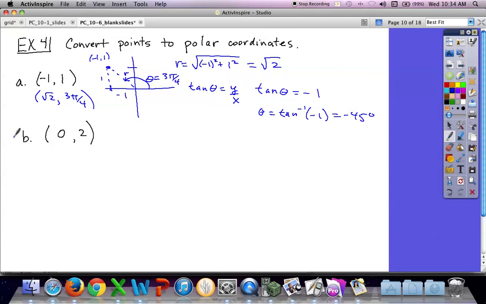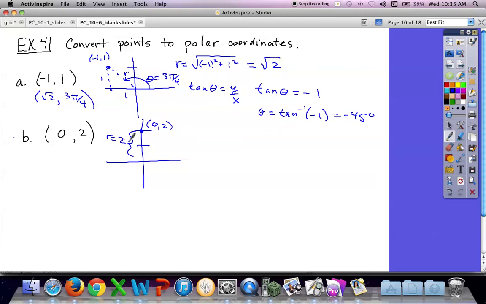Right, now notice the second one. If you plot it, right, this is x and y. If I plot it, the point is right there. Right, that's 0, 2. So I think we could tell just by looking at it, what is the distance between that point and the pole? It's 2, right? It's on a straight vertical line. So we could tell just by looking that the radius is 2.